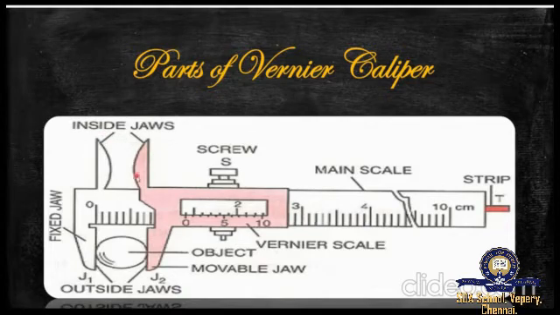The thin bar attached to the right side of the vernier scale is used to measure the depth of hollow objects. Yes, when you move this movable jaw, the strip comes out and this strip can be used to measure the depth of the object. Hope it's clear.